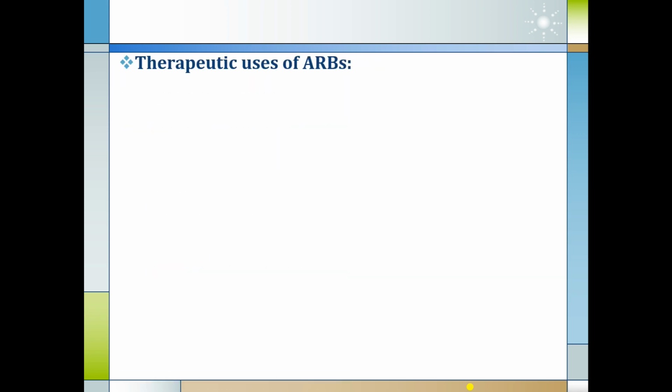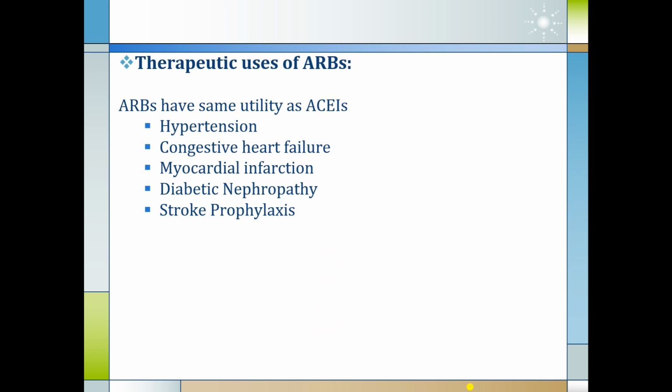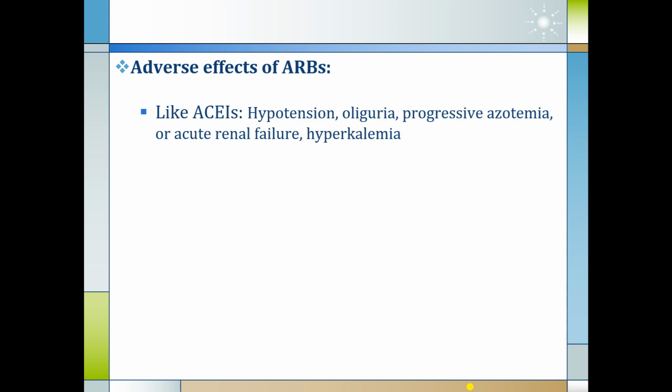So therapeutic uses of ARBs are similar to ACE inhibitors: hypertension, congestive heart failure, myocardial infarction, diabetic nephropathy, stroke prophylaxis. Adverse effects of angiotensin receptor blockers, like ACE inhibitors, are hypotension, oliguria, progressive azotemia or acute renal failure, and hyperkalemia.